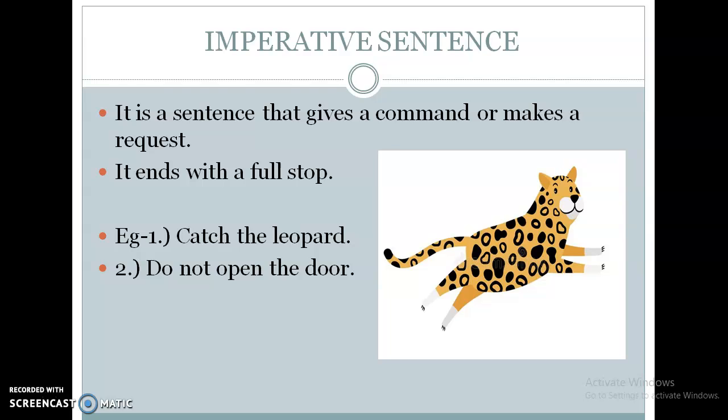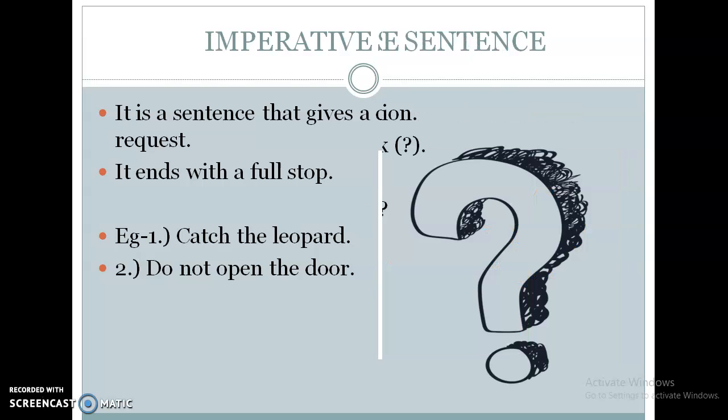What is the difference between imperative and declarative sentence? In a declarative sentence, the statement tells us about something, but in an imperative sentence, it tells us to do something. Such types of sentences are known as imperative sentences.